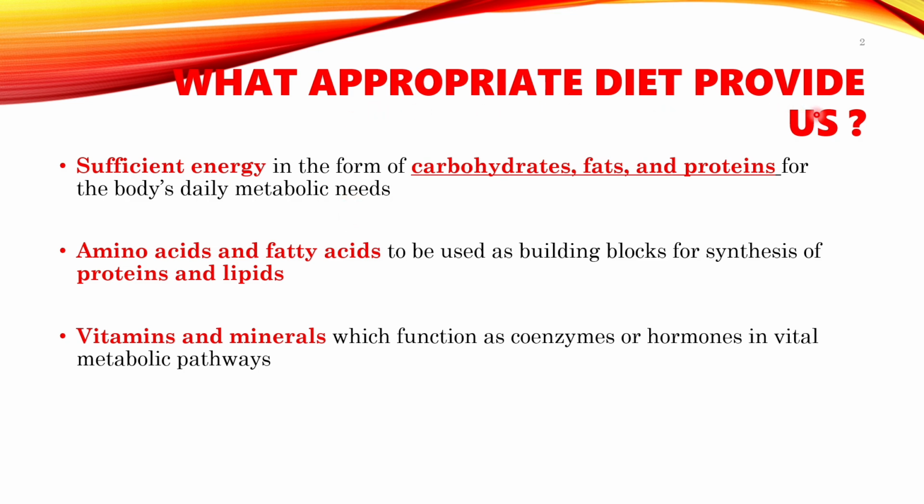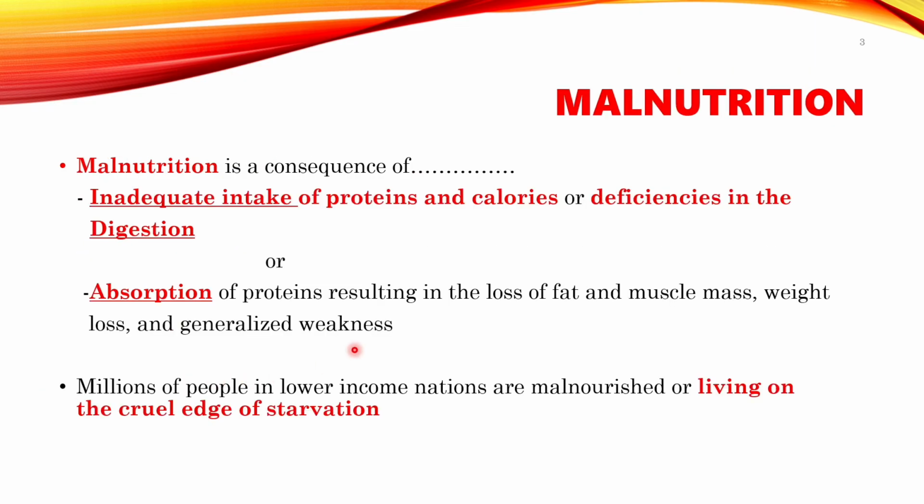First of all, what is an appropriate diet for us? It means sufficient energy should be there in the form of carbohydrates, fat and protein, which are our three main building blocks, right? Sufficient energy should be received in these three forms for the body's basic daily metabolic needs. The amino acids are utilized for protein synthesis and fatty acids for lipid synthesis. And we know that vitamins and minerals serve as coenzymes or hormones in the vital metabolic pathways. So that is the appropriate diet.